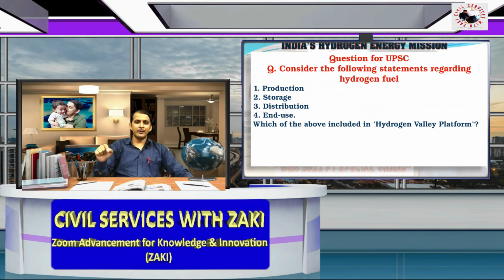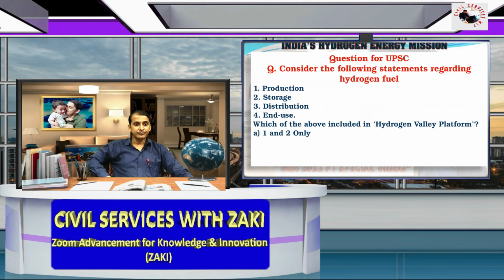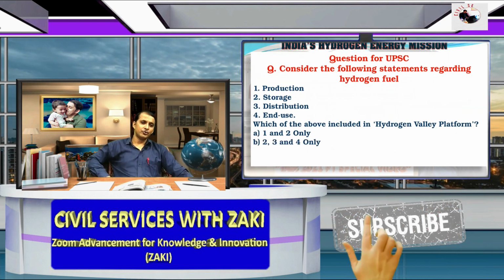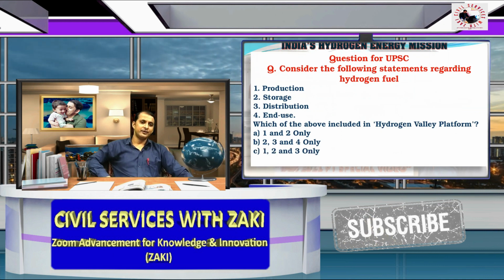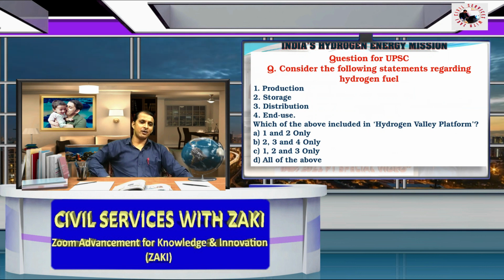Which of the above are included in the Hydrogen Valley platform? Choice A, 1 and 2 only. Choice B, 2, 3 and 4 only. Choice C, 1, 2 and 3 only. Choice D, all of the above.